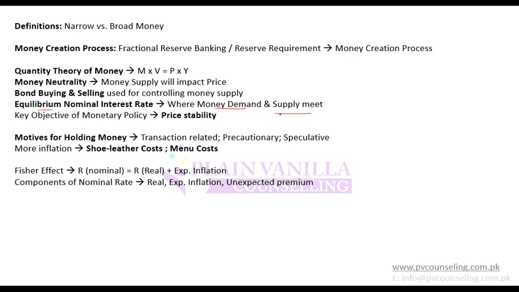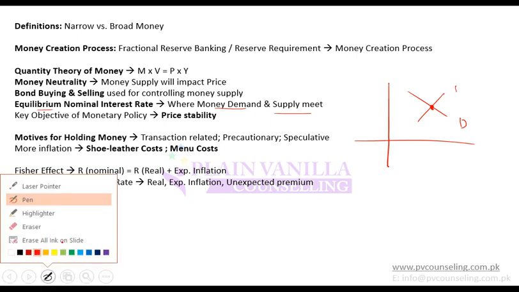So there is some demand for money, and there is some supply of money. The point at which money demand and supply intersect is known as the equilibrium interest rate. The interest rate at which demand equals supply will be the equilibrium interest rate.